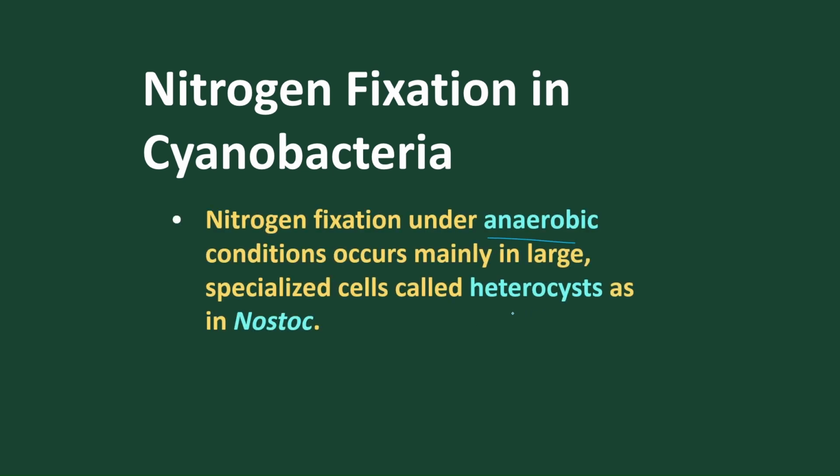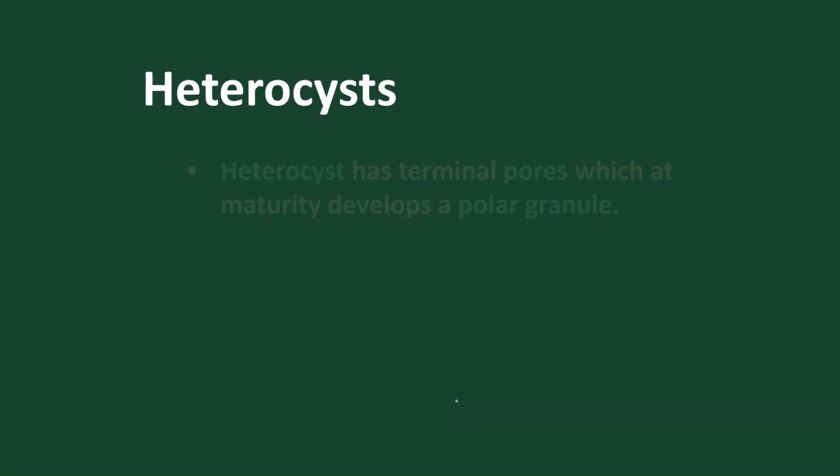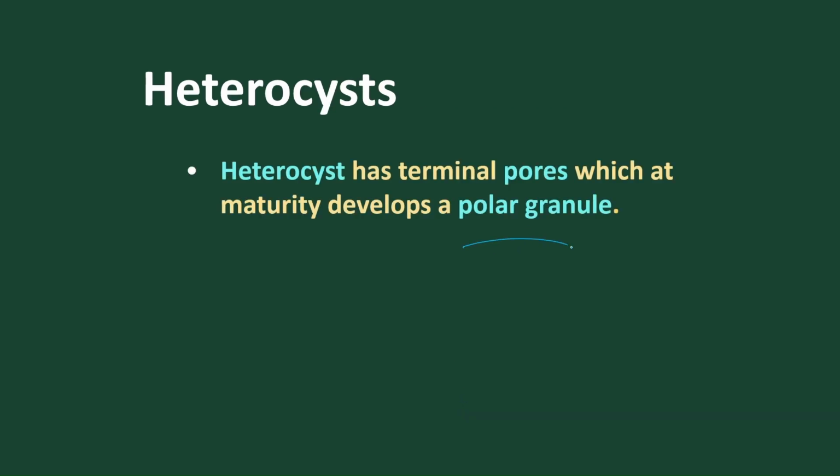So it is anaerobic in nature, for which the heterocyst of Nostoc has a very thick cell wall. Why? It prevents the entry of oxygen and activates the enzyme nitrogenase for nitrogen fixation. Heterocysts have terminal pores. When the heterocyst matures, the pores open to liberate nitrogen.